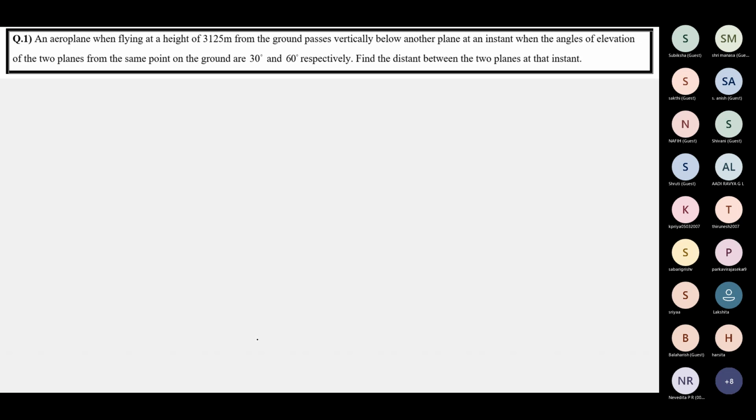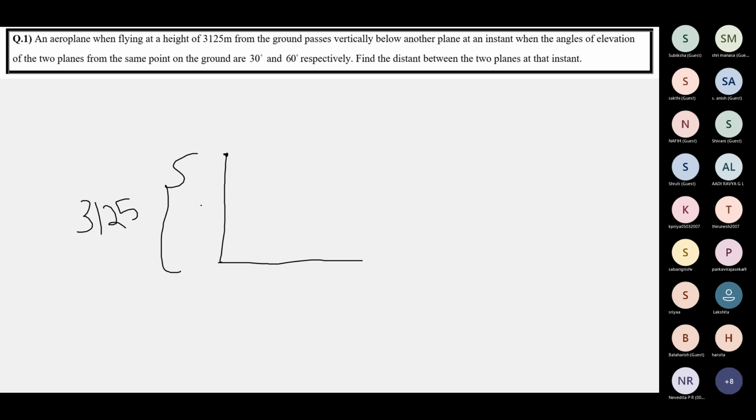One minute. See here. So ground level. And this is the aeroplane flying at a height of 3,125 meters above the ground.